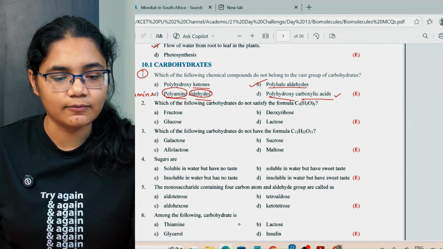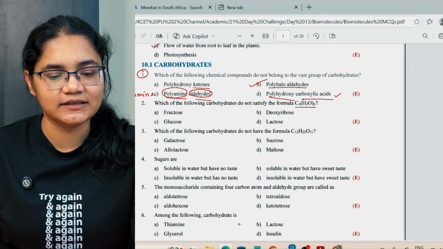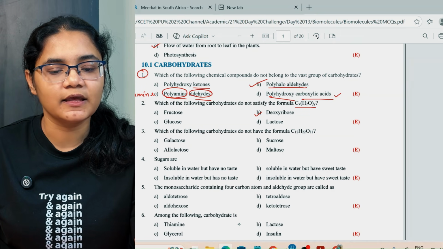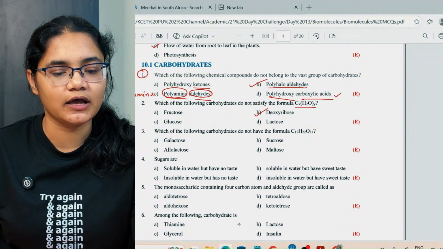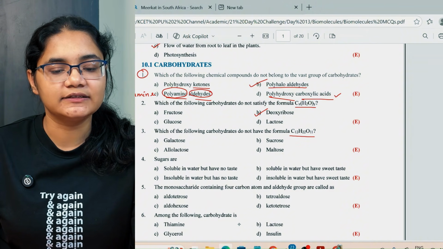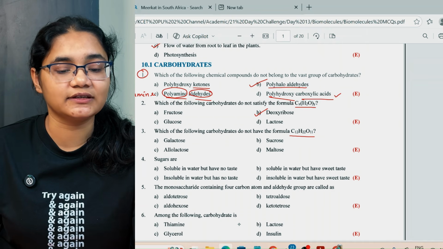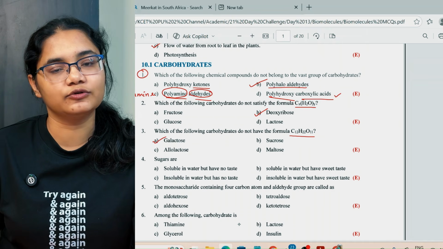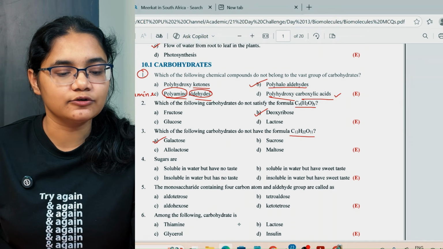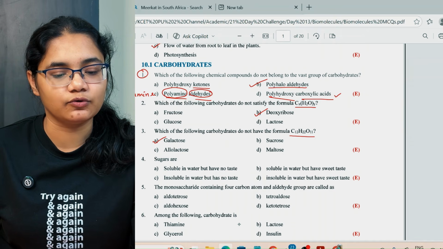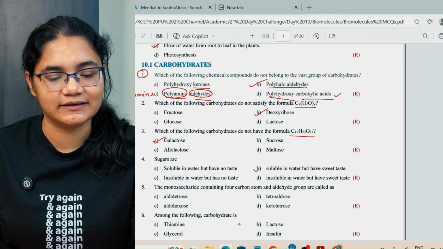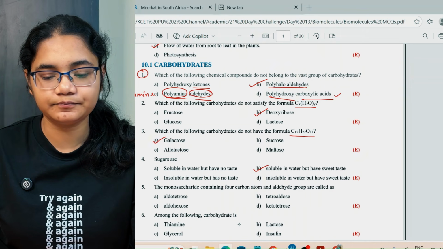Next, which of the following carbohydrates do not satisfy the formula CxH2O whole y? That is your deoxyribose. Next, which of the following carbohydrates do not have the formula C12H22O11? So this is a disaccharide. Galactose is a monosaccharide, so that is not the answer. Now, sugars are soluble in water but have sweet taste. That is option number B here.